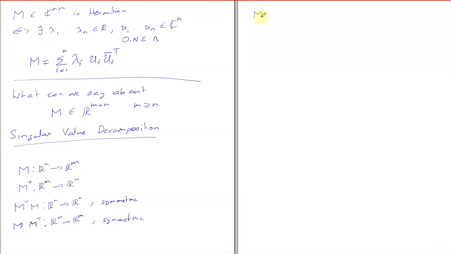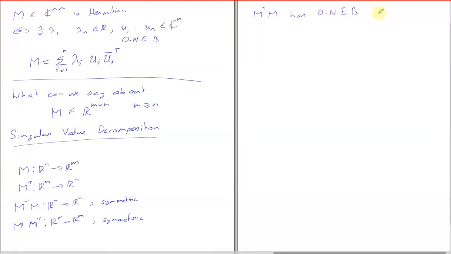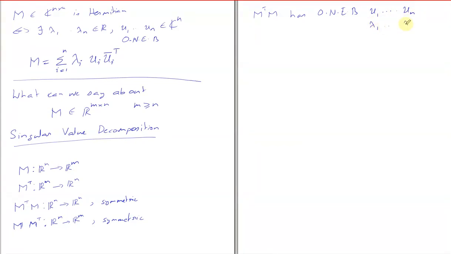So M transpose M has an orthonormal eigenbasis, and let that eigenbasis be u1 to un, and the eigenvalues are lambda 1 to lambda n.